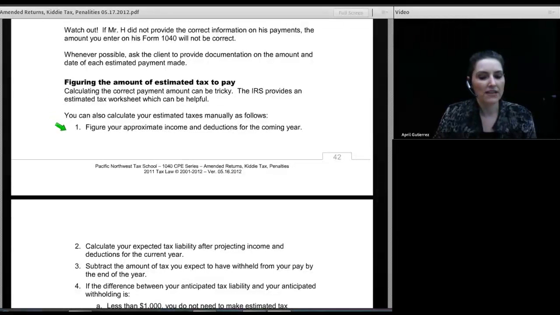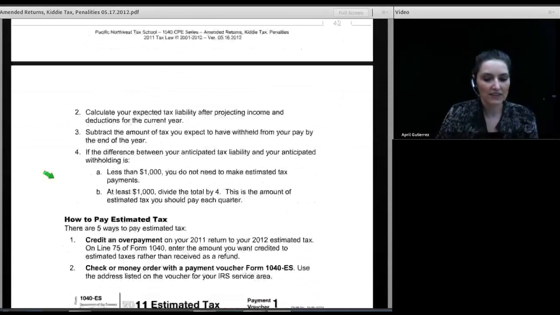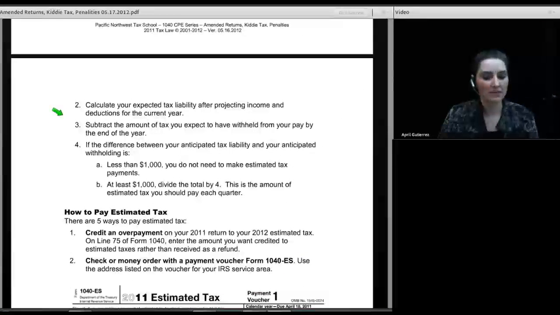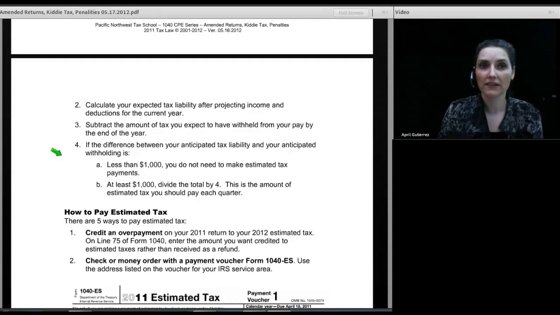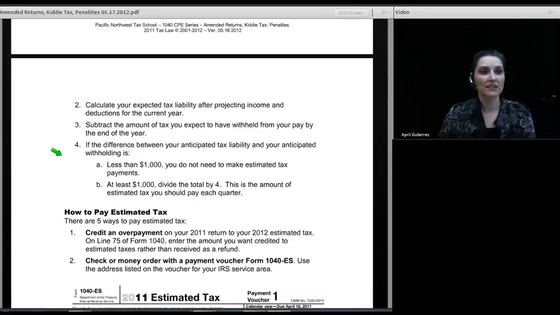Firstly, you figure your approximate income and deductions for the year coming, the year in which I want to start making estimated tax payments. Then you calculate the expected tax liability for the coming year after projecting income and deductions for that year. Then you subtract the amount of tax you expect to have withheld from your pay by the end of the year, and the difference between your anticipated tax and the amount of anticipated withholding is going to be the amount you're going to owe when you file next year. And whatever amount that is, divide it by 4. Now you've got your quarterly amounts. So that's essentially what I'll do.